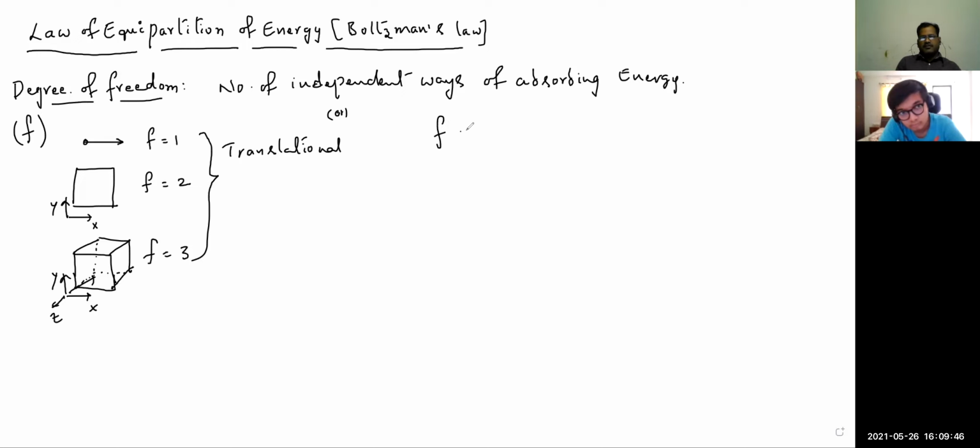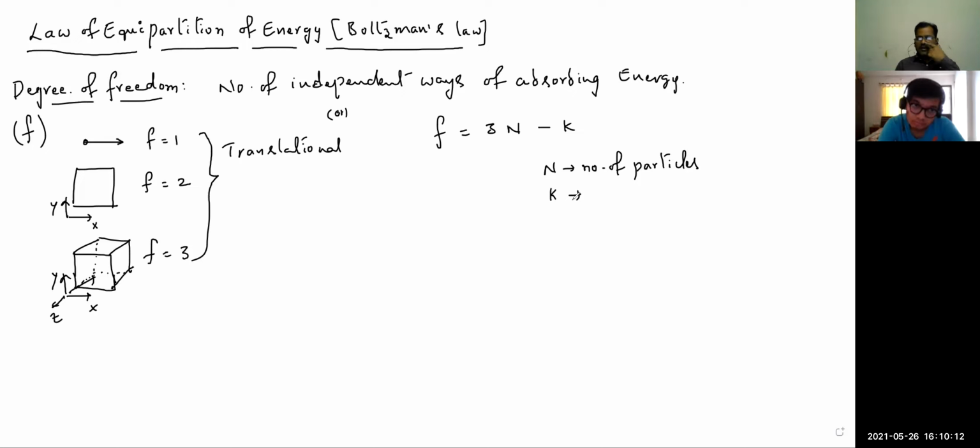It has an expression to determine the value: f = 3n - k. Here f is the degree of freedom, where n is the number of particles in the system, whereas k is the connections among the particles, or the relations among the particles, or you can say the links between the particles. So I'll write just number of relations here.